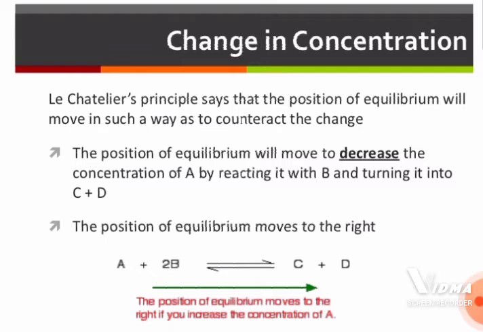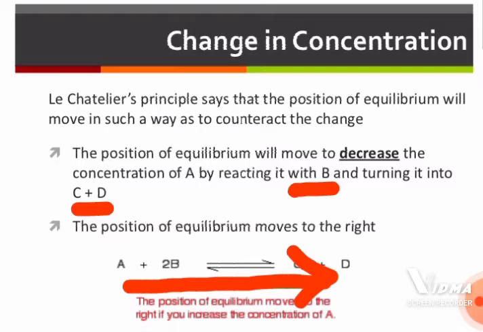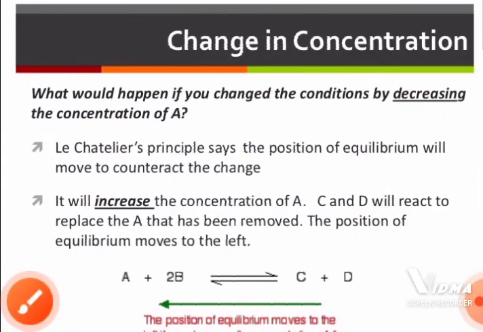The position of equilibrium will move to decrease the concentration of A, by A reacting with B and turning into products C plus D. This means the position of equilibrium moves in the forward direction, producing the products.